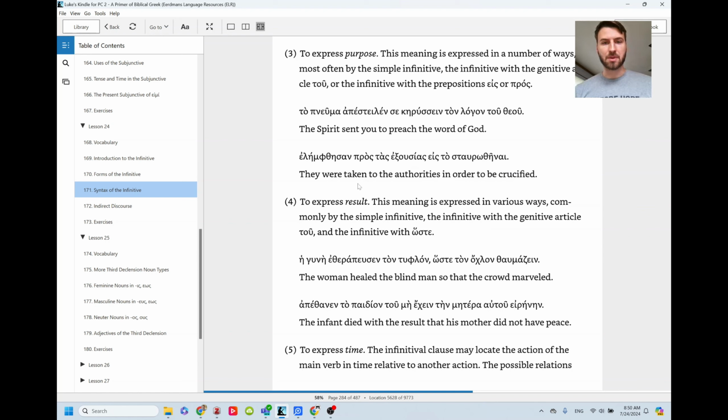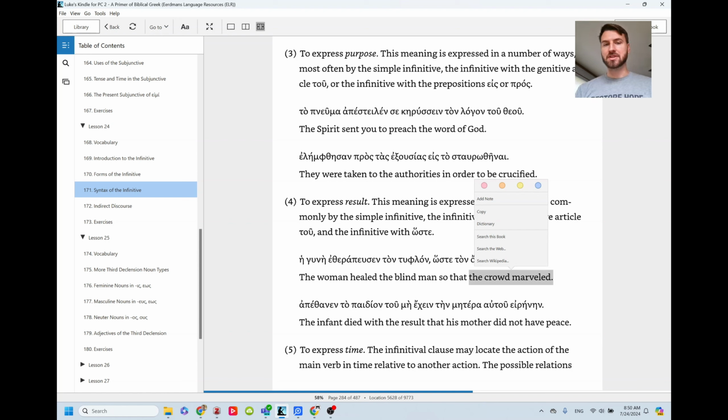The difference between purpose and result can be difficult at first, but it has to do with intention. Did the person intend for something to happen? Was that their purpose? Or did they do something and then the result happened? So like here, the woman healed the blind man so that the crowd marveled. The woman wasn't trying to make the crowd marvel, but that was the result of the healing.